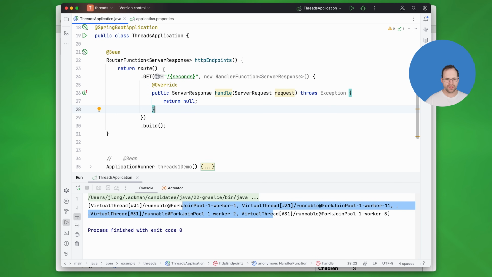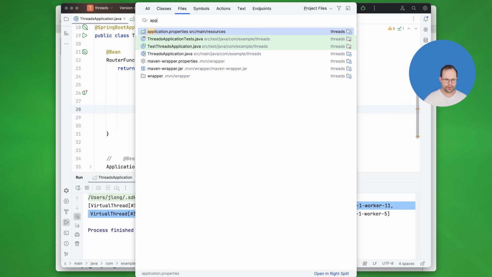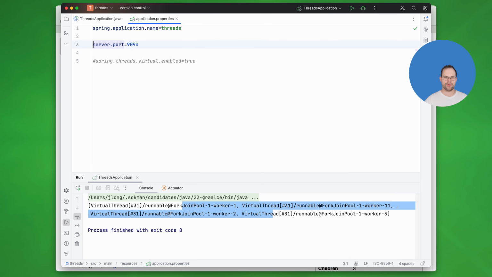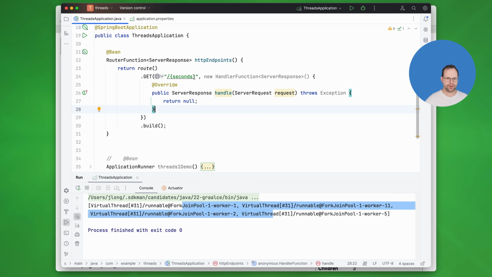So when you go to localhost, which port, by the way, the Go program will run on port 8080, so we're going to use 9090 for our service, okay? And so when you go to localhost 9090/seconds and you pass in, let's say 3, we will send a request to the downstream Go HTTP bin clone that blocks for 3 seconds. Okay, so far so good.